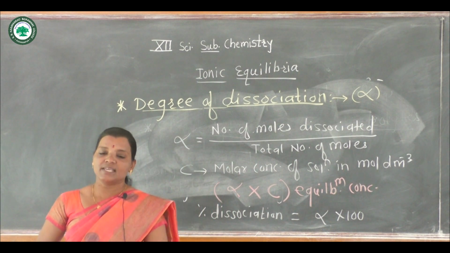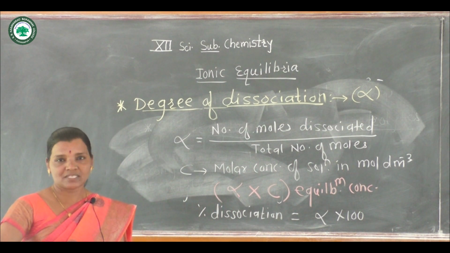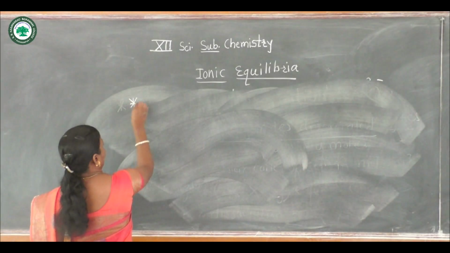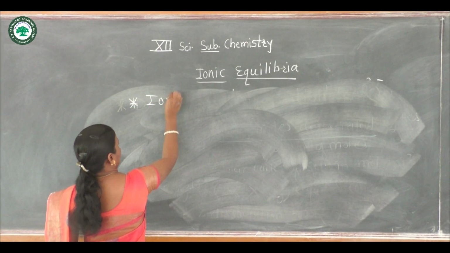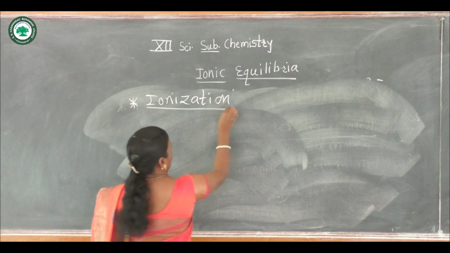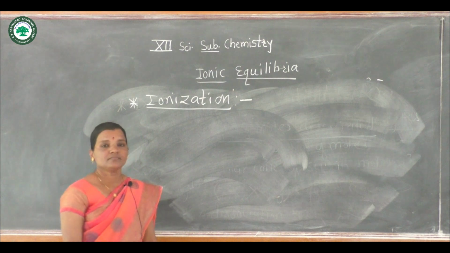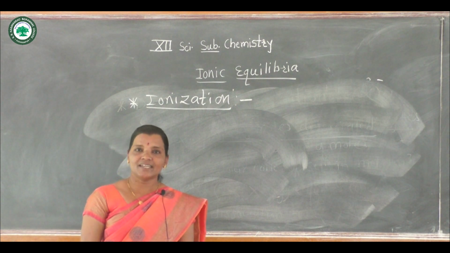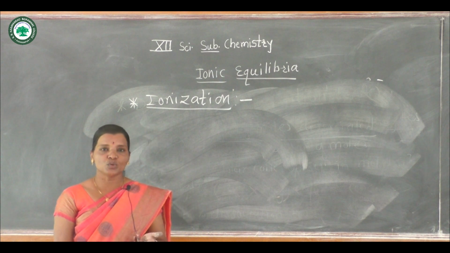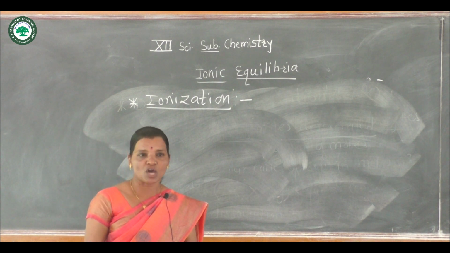Now we have to see ionization of the species in the given solvent. Ionization and dissociation are somewhat similar. Here the solutes get dissolved in the given solvent, but that depends upon the nature of the solute.